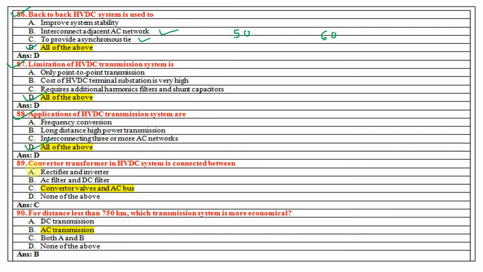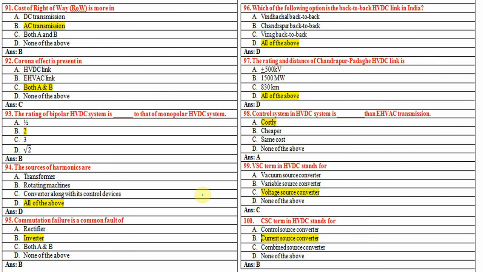Now next, the converter transformer in an HVDC system is connected between the converter valve and the AC bus. 19th question: for distance less than 750 km, which transmission system is more economical? In that case it is AC transmission, because if the distance is less, then we go for AC transmission. If the distance is more than 800 km, then we go for an HVDC transmission system.